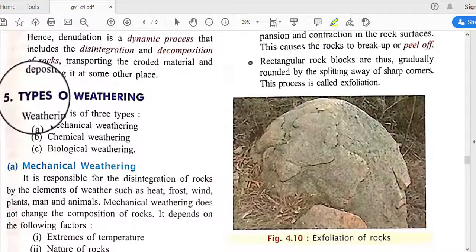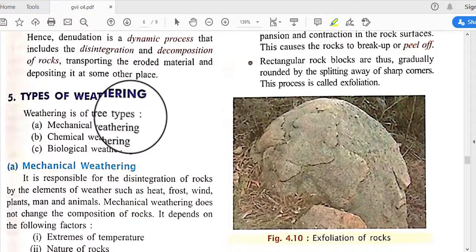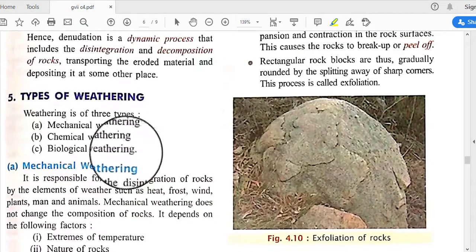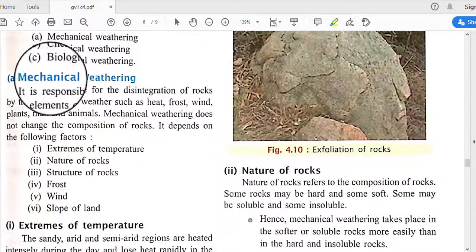Our next topic is types of weathering. Weathering is of three types: mechanical weathering, chemical weathering and biological weathering. So what is mechanical weathering?